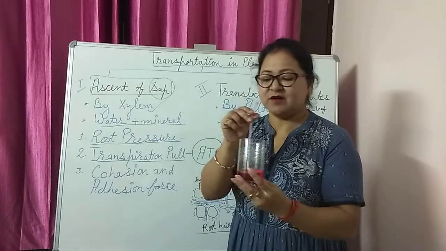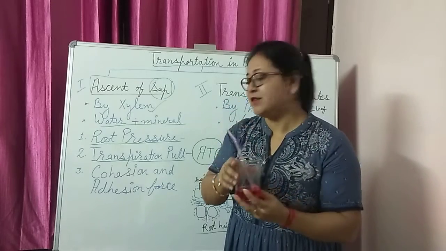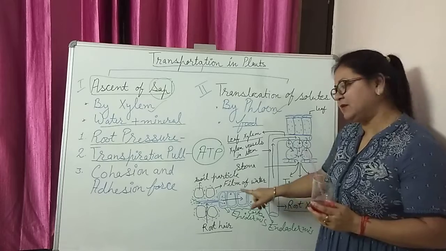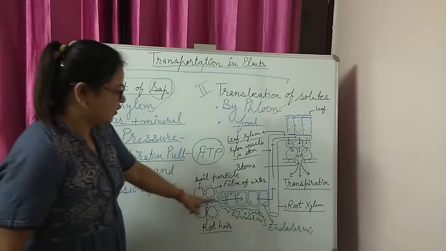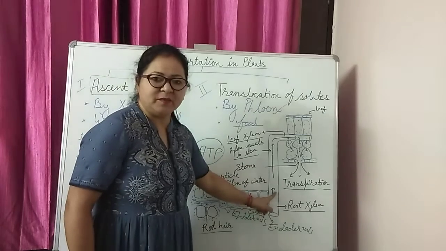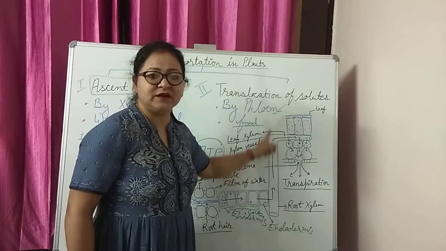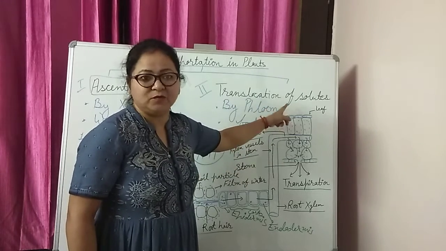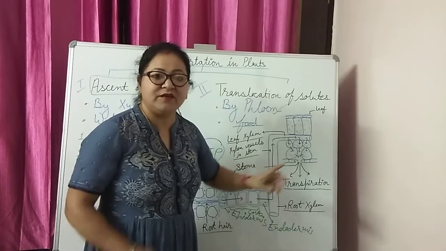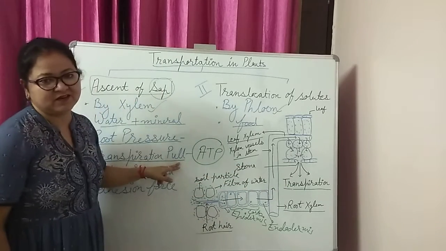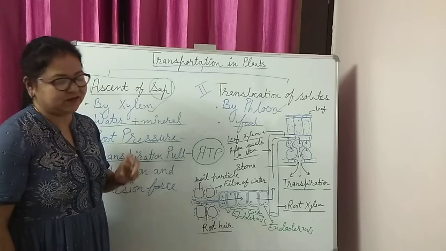Okay, so you can observe this again. The same happens in this case. Availability of water creates cell to cell osmosis, and the water reaches up to the root xylem but only up to a certain height. This is called root pressure. How will it reach the highest point, up to the leaves, up to the tip? It will be done with the help of the process of transpiration that creates a pressure called transpiration pull. So these two factors are very important for the transportation in a plant.